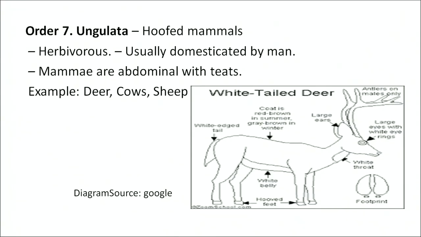These are hoofed mammals, herbivorous, usually domesticated by man. They have abdominal mammae with teats. Example, deer, cows, sheep, etc.